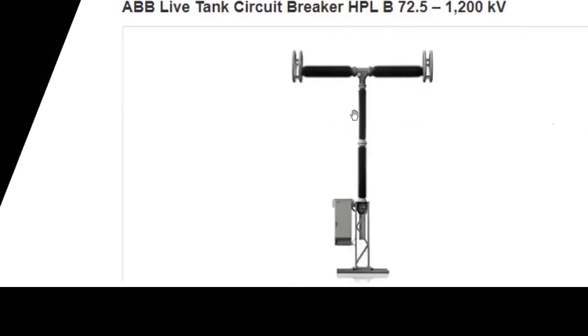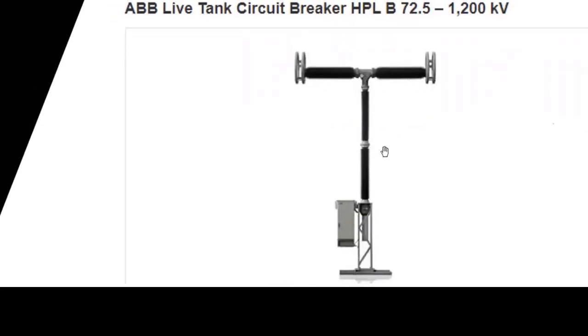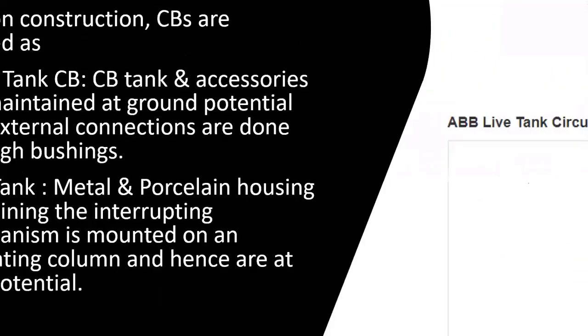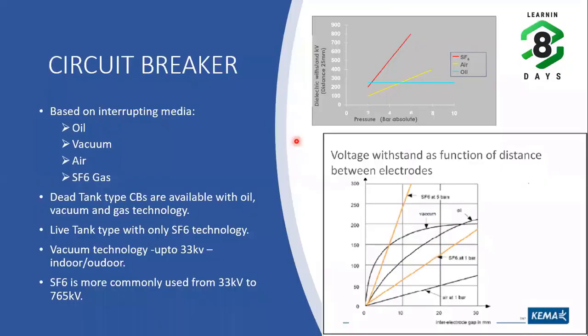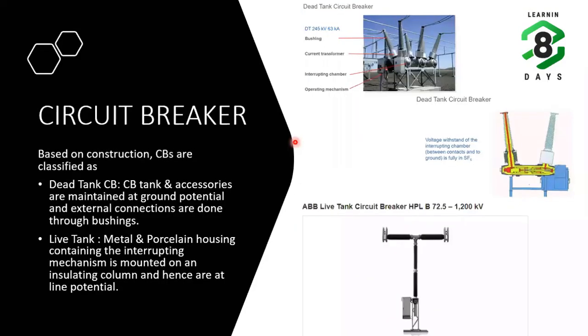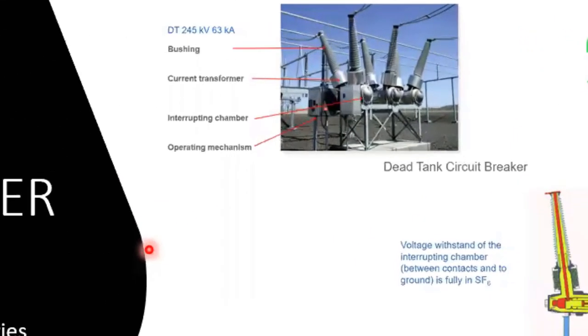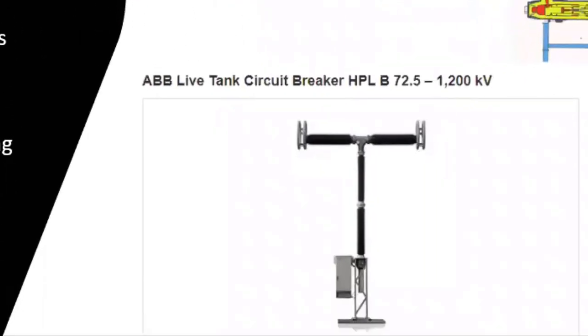So basically, depending upon the interrupting chamber voltage level, we can classify them as dead tank circuit breaker or live tank circuit breaker. You have understood the difference, I think. If the interruption chamber potential is zero, that means the interruption chamber is connected to the ground directly, then it is called a dead tank circuit breaker. If the interruption chamber is at the same voltage as that of the contacts which it is separating, then it is called a live tank circuit breaker.